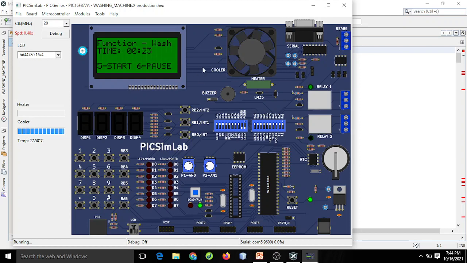Let us wait for 24 seconds. We can even pause the program and also start the program as we like. The CLCD display also shows that the door is open, please close it. Let us continue the program. The function does all three types: wash, rinse and spin.